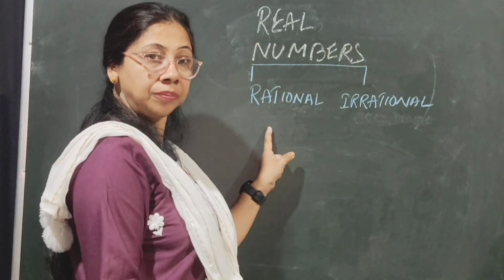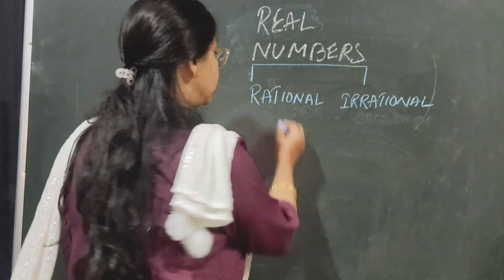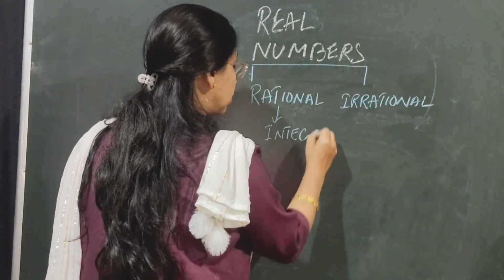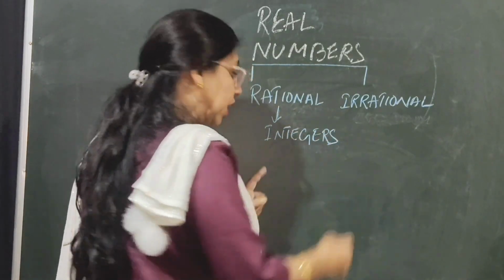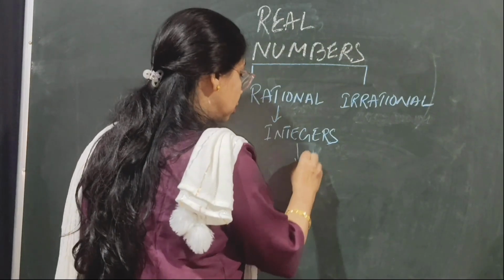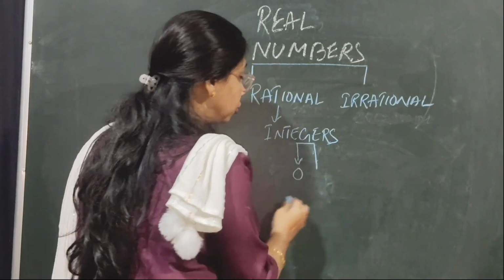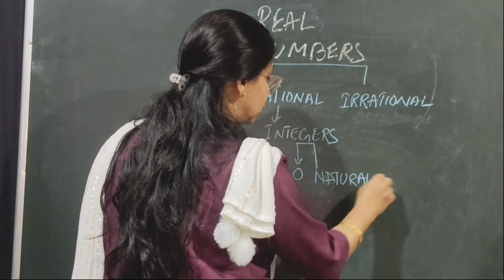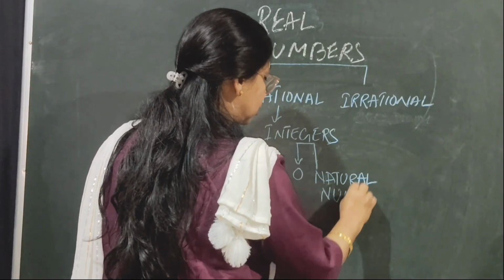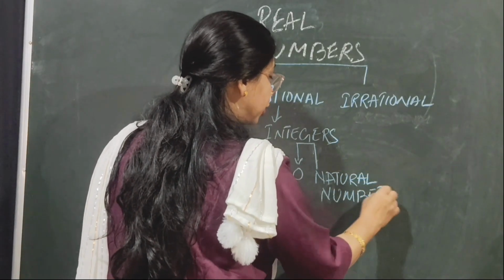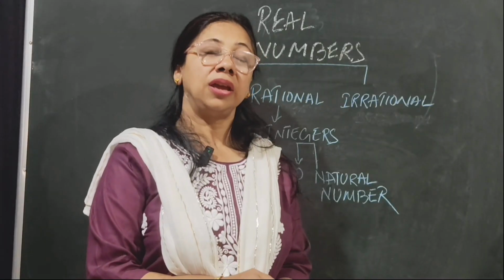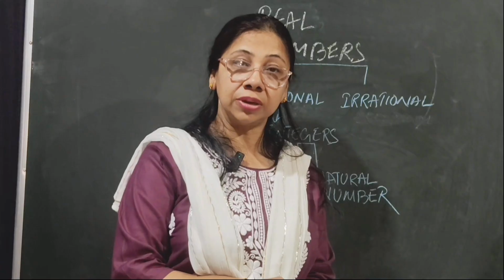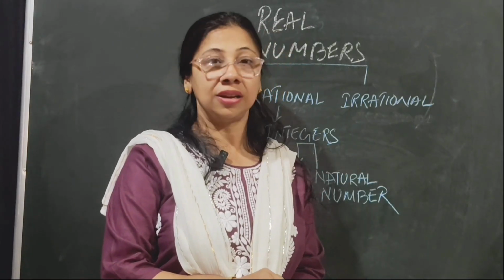Rational numbers again include integers, which include 0 along with natural numbers. In class 9, we learn about rational numbers and irrational numbers.